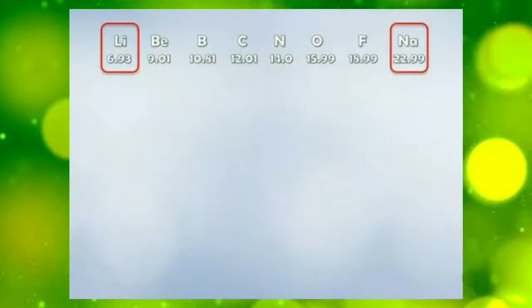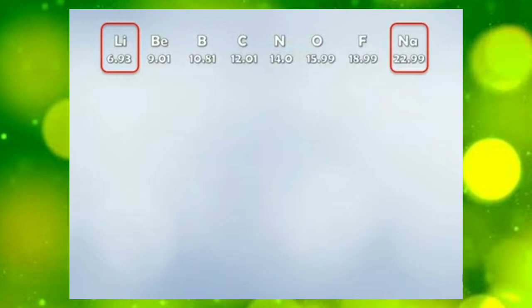Now look here children, these elements lithium, beryllium, boron, carbon, nitrogen, oxygen, fluorine and sodium, all these elements are arranged in an increasing order of their atomic masses, right? You can also see the atomic masses of the elements below their names.